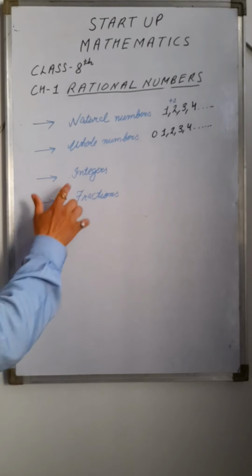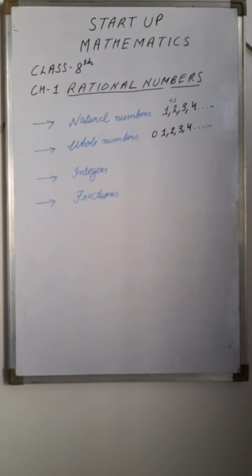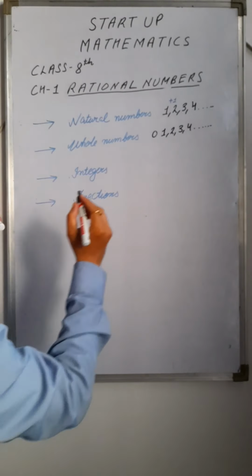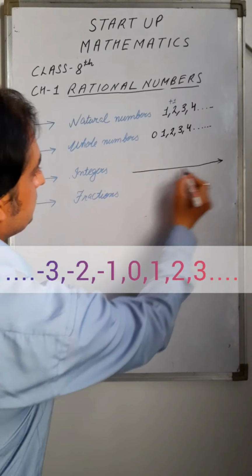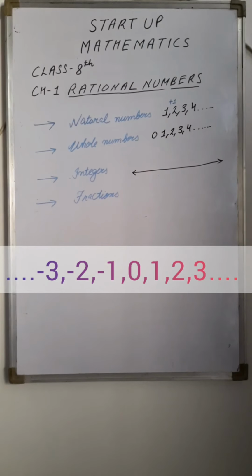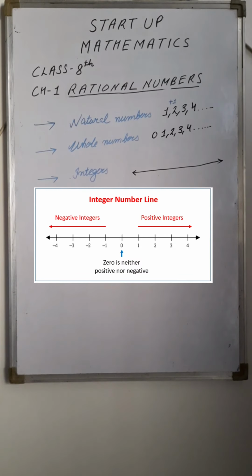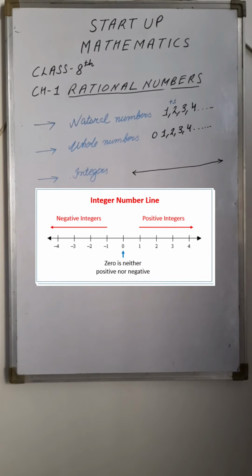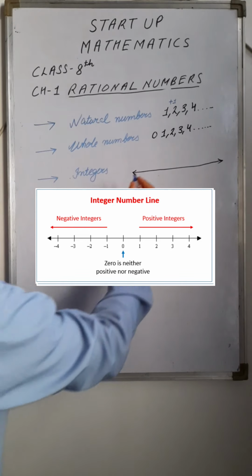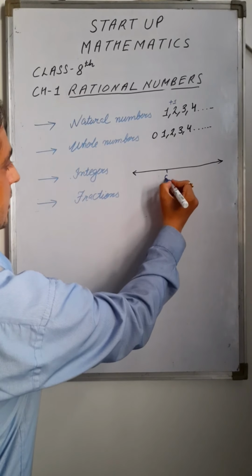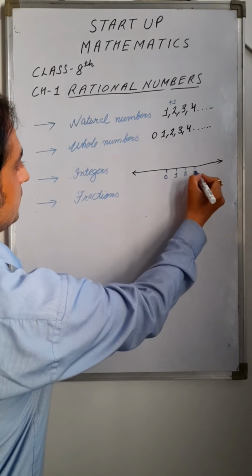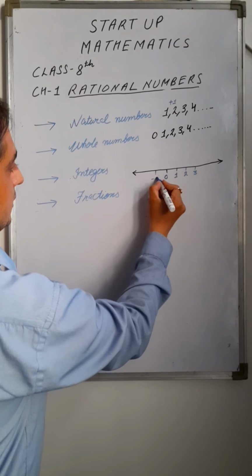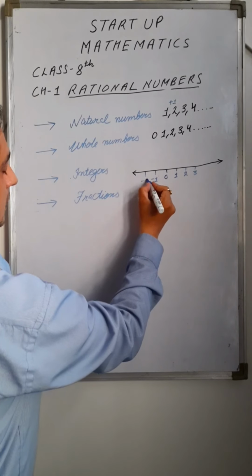Integers. About the integers, you studied the number line. That number line is a horizontal line, and that horizontal line is marked at equal intervals: 1, 2, 3, right? Negative numbers also, right?